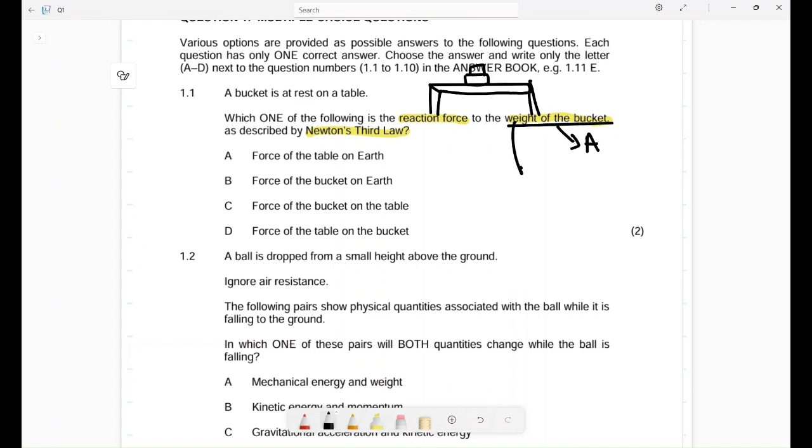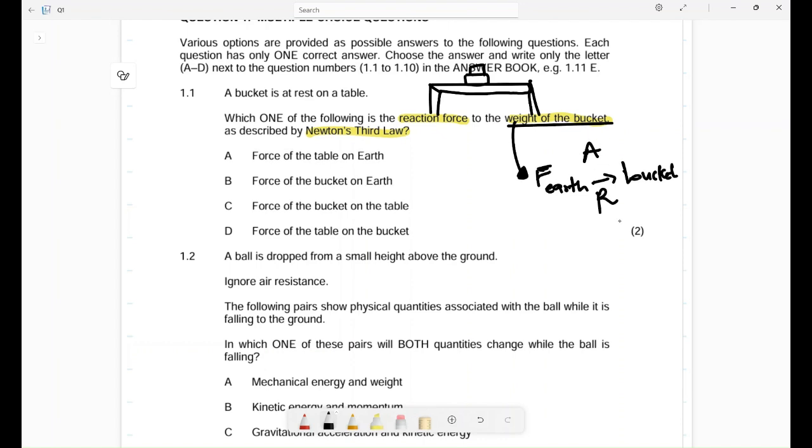Remember, weight is the force that the earth exerts on the bucket. You have weight because it is the force that the earth exerts on you. So the weight is the force that the earth exerts on the bucket. Now this is the action.